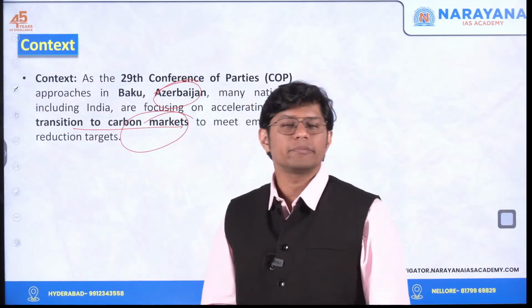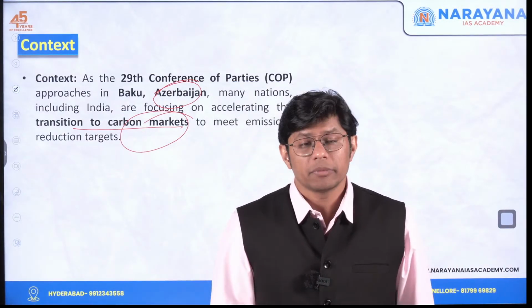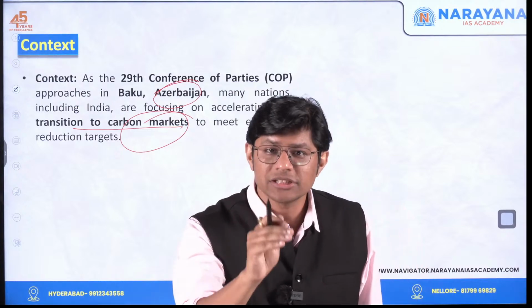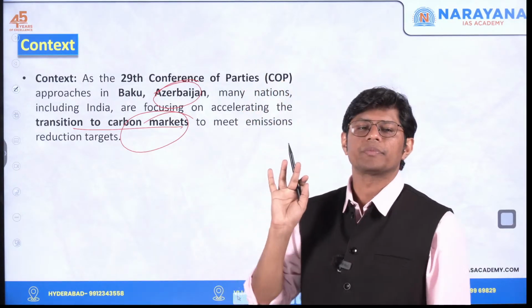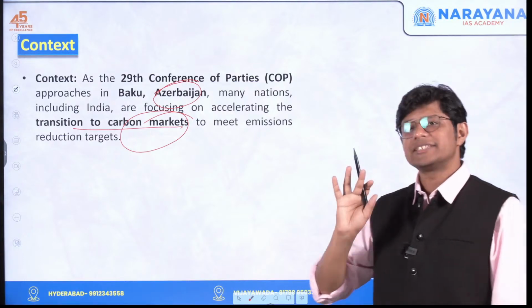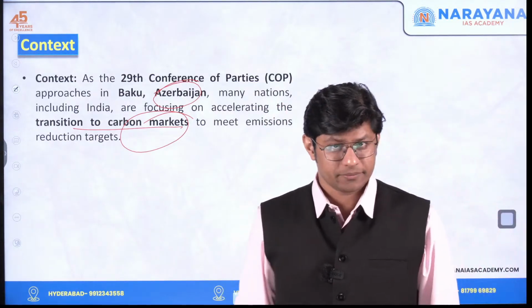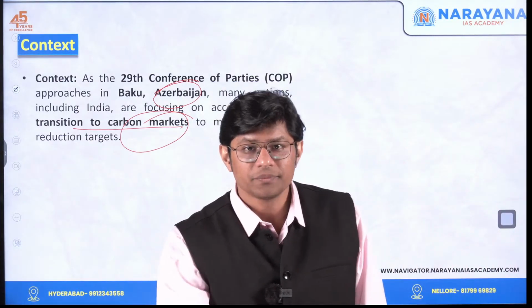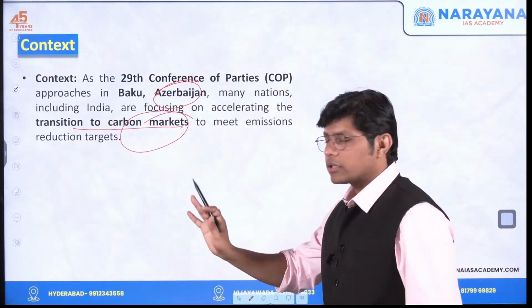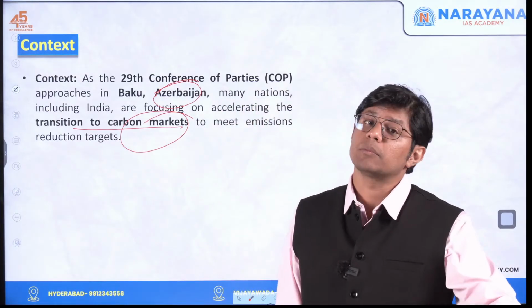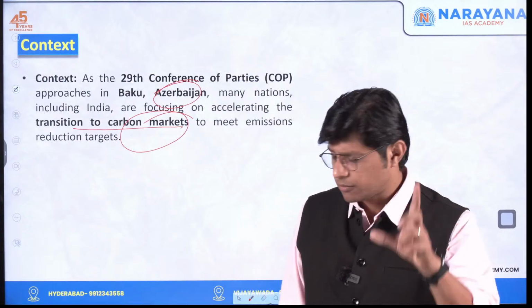Why? What is the purpose? The purpose is to reduce the emissions in the atmosphere. Right? That is, there is a target given to each and every country. To meet that target, countries like India want the world to focus on carbon markets. So we'll understand what this term means.